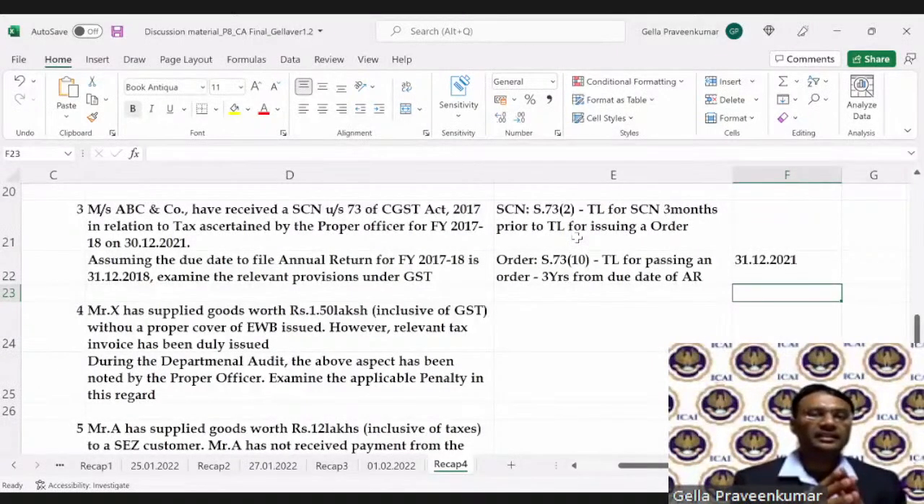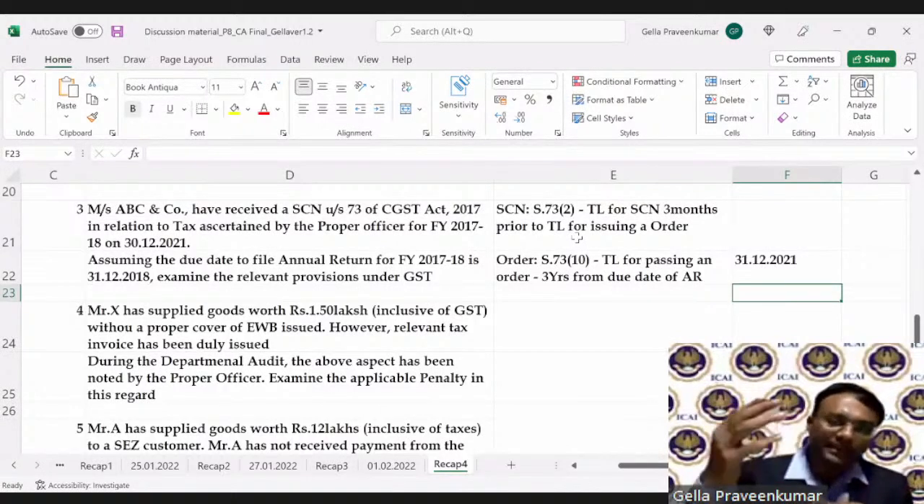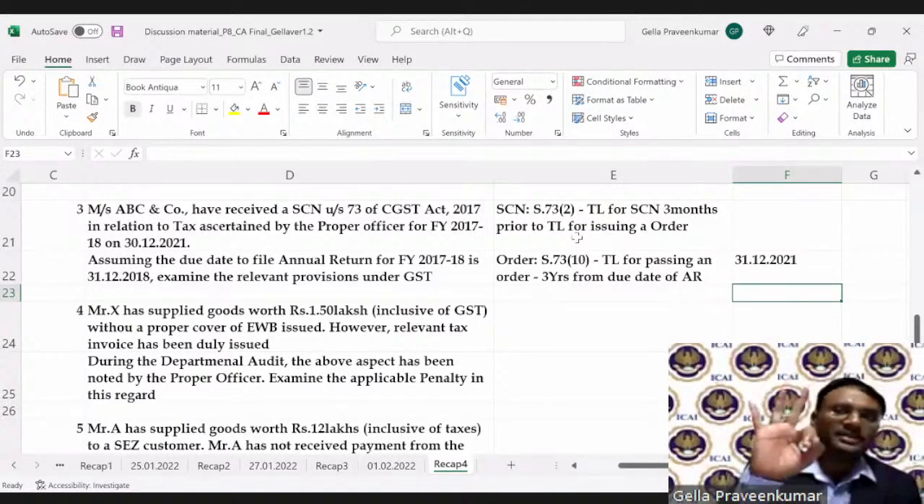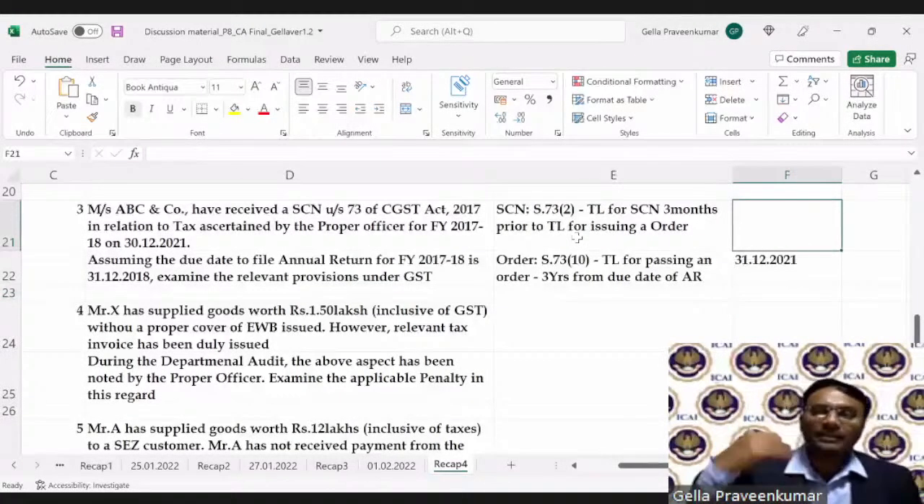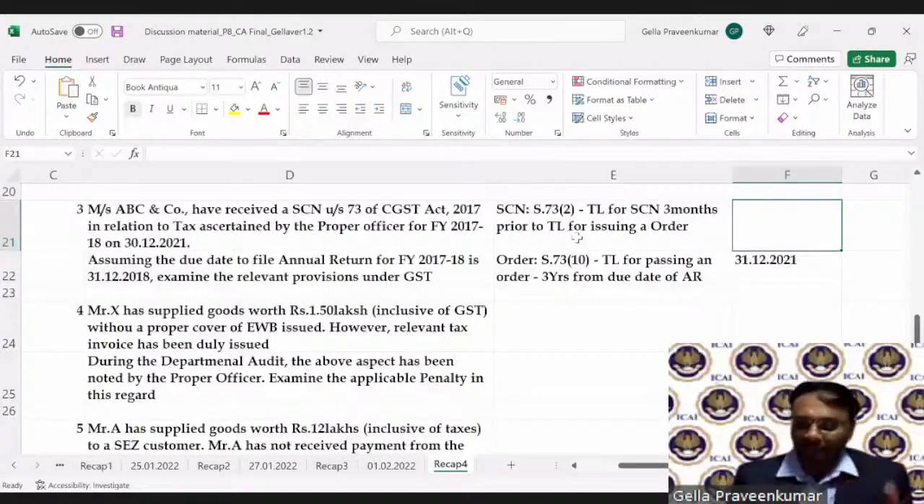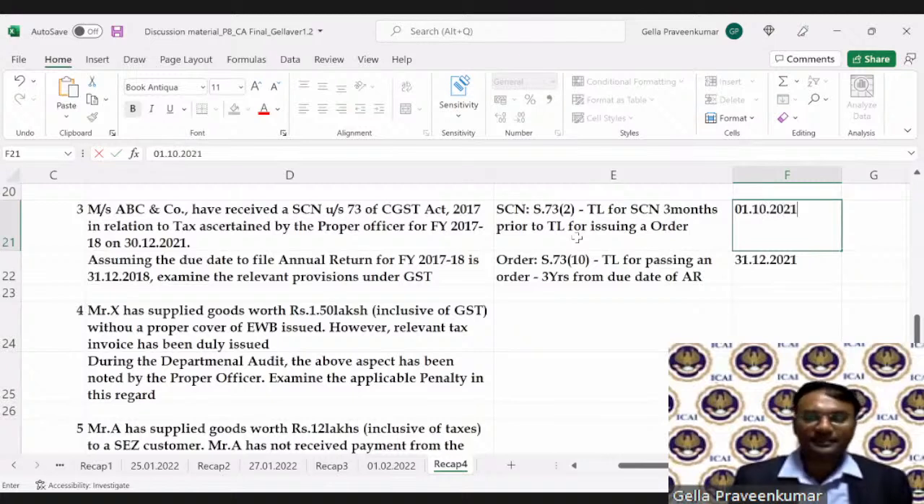Now, please keep in mind, can an order be passed by adjudicating authority without issuing a show cause notice? Answer is no. Officer does not have a right to pass an order without giving a notice to the assessee. Now, in this case, how much is the time limit to issue a show cause notice? They say minimum 3 months prior to the month, November, October, 3 months prior. So when I travel back in time, I get my 1st October 2021.